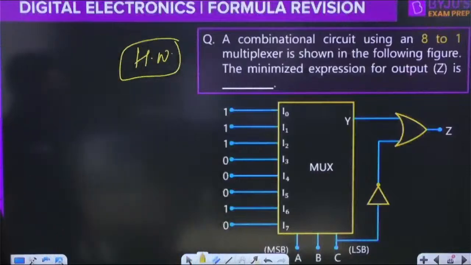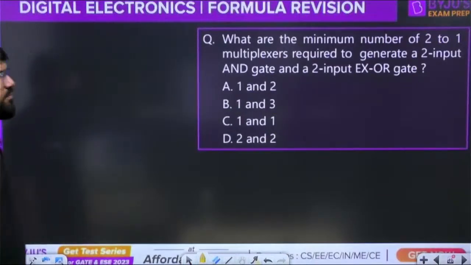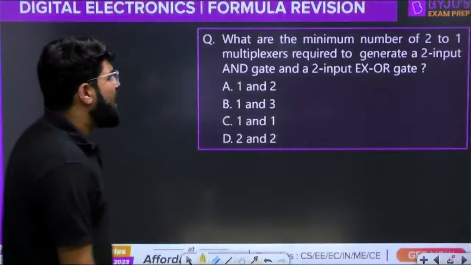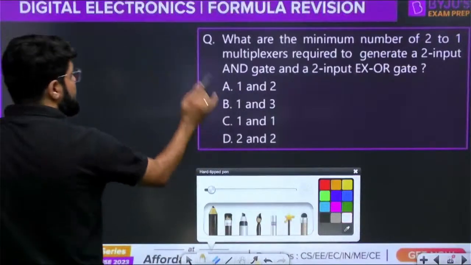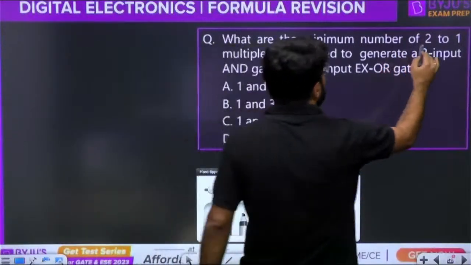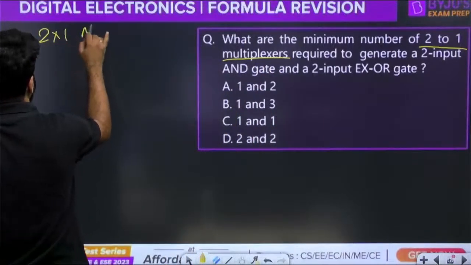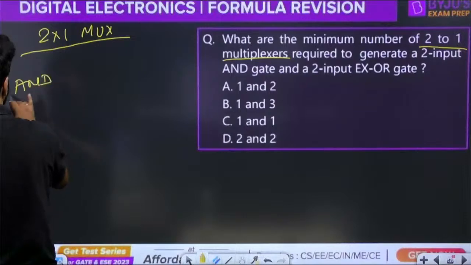Okay, next question. What is the minimum number of 2x1 mux required to generate a 2-input AND gate and a 2-input XOR gate? How will we make the AND gate? Very simple. What is the type of multiplexer given to you? 2x1 mux. You are given 2x1 mux. Let us understand the implementation of the AND gate through it.